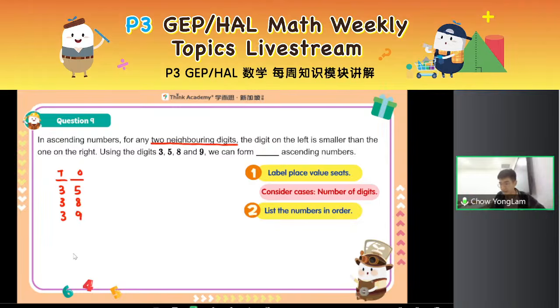Okay, am I done? I'm done with 3. But what if it's 5? 51... 58, 59. Cannot 53, yeah? The number on the right must be bigger. Then we also have 89 and 90. Uh-oh, 9 is already the biggest digit. I cannot have a digit larger than it. So I'll just stop here. All right. So 2-digit numbers, there are 6 of them.